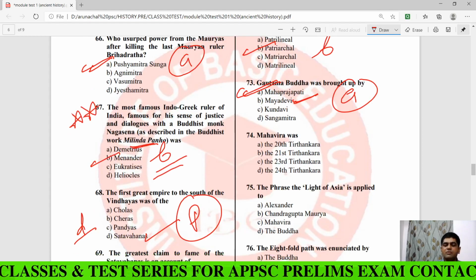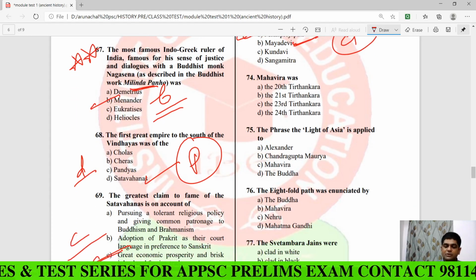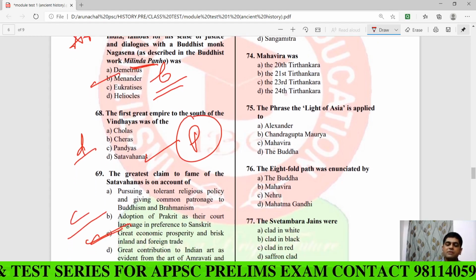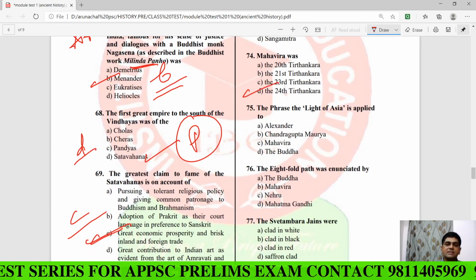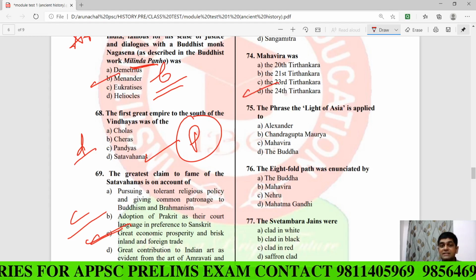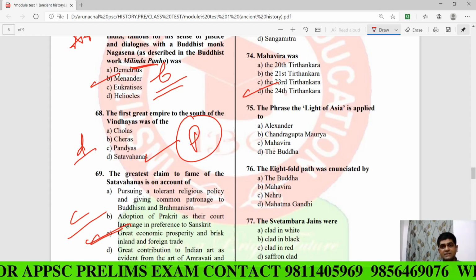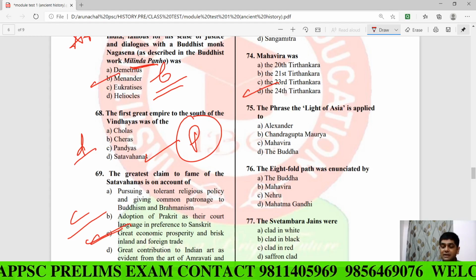Now, Mahavira, it's a very important question as well as an easy question. Mahavira was the last Tirthankara, that is, the 24th Tirthankara. And who are Tirthankara in Jainism? The founders and the great teachers of Jainism are called Tirthankara.